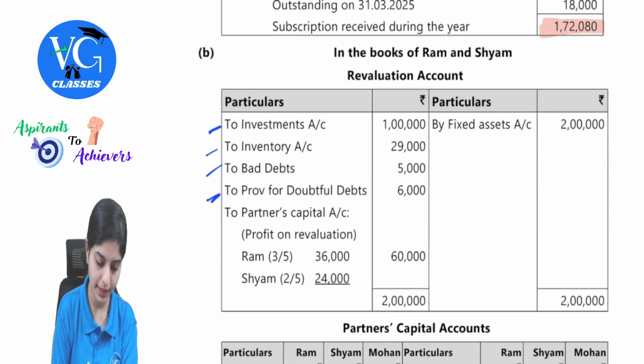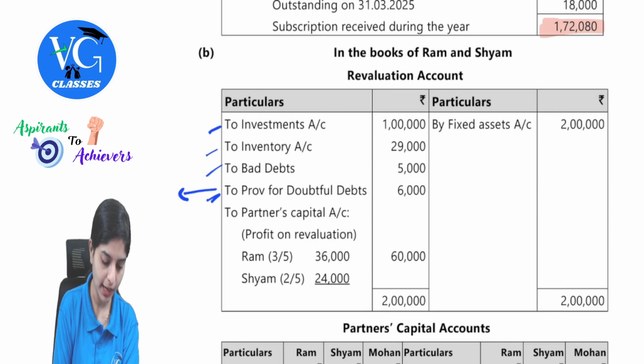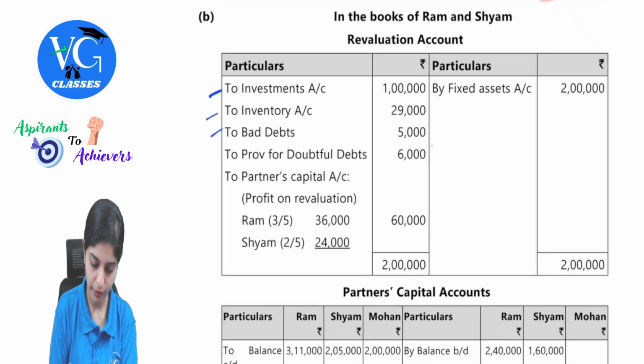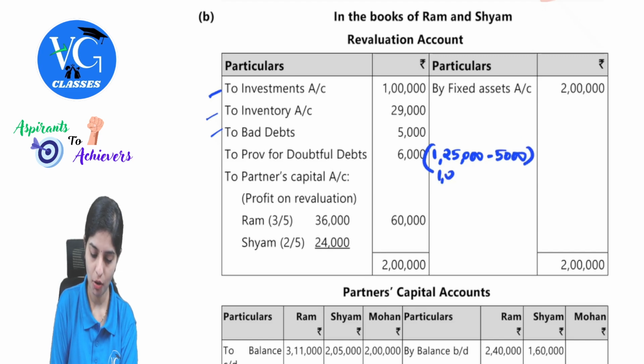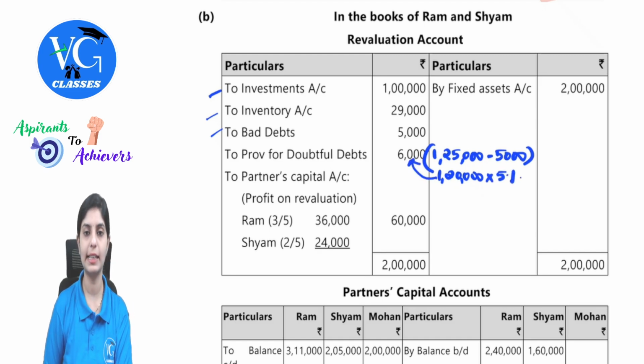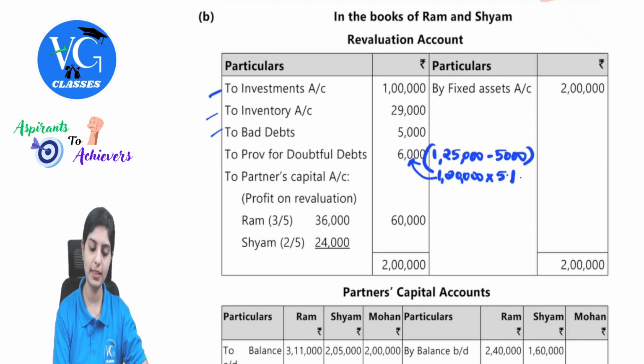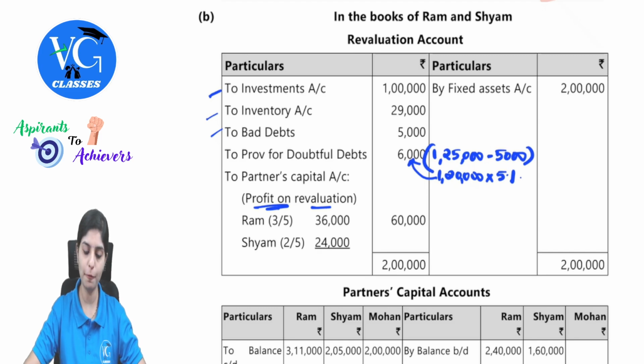So provision for bad and doubtful debts, how are we getting this? 1,25,000 minus 5,000 will be 1 lakh 20,000. On 1 lakh 20,000, if I apply 5%, we get 6,000. Clear? So after we consider all the revaluation impacts, there is a profit on revaluation which will be transferred to old partners in their old profit sharing ratio. So that has been considered.